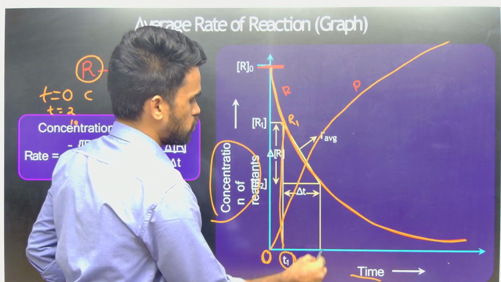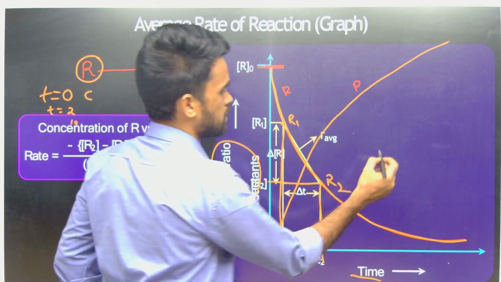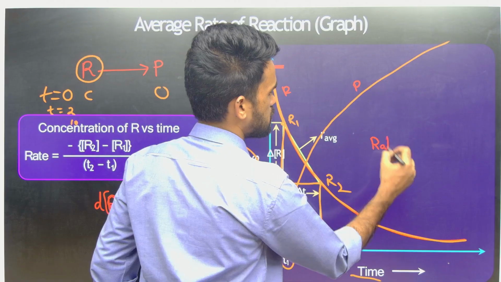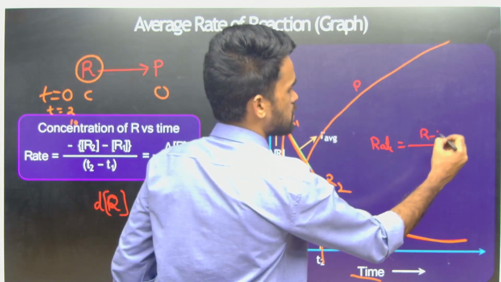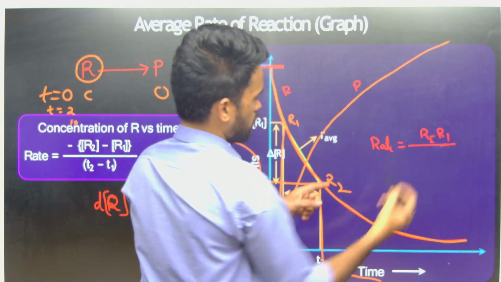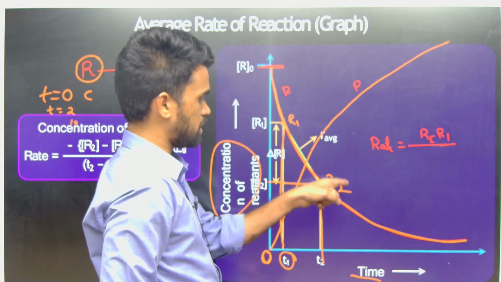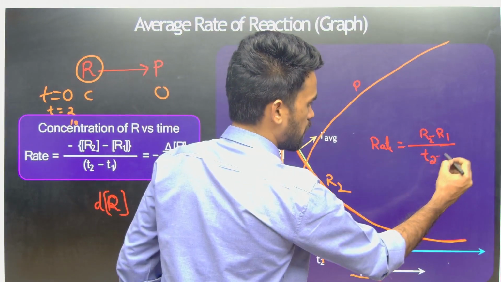At time T2 the reactant concentration is R2. So now what I can write for the rate of change is the change in concentration, that is final minus initial, R2 minus R1, the change in concentration of reactant, final concentration minus initial, that's it, divided by final time T2 minus T1.